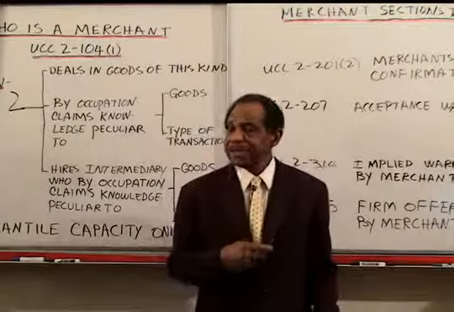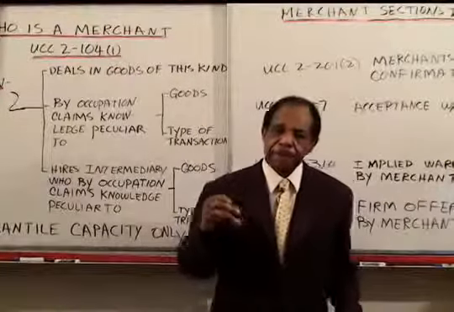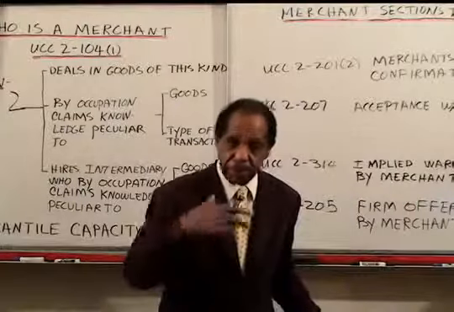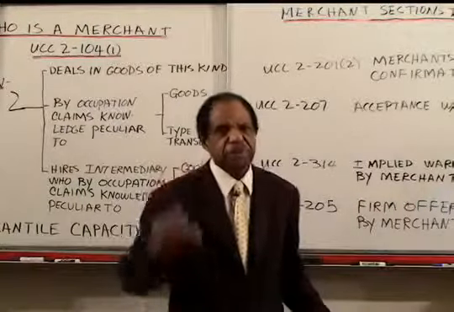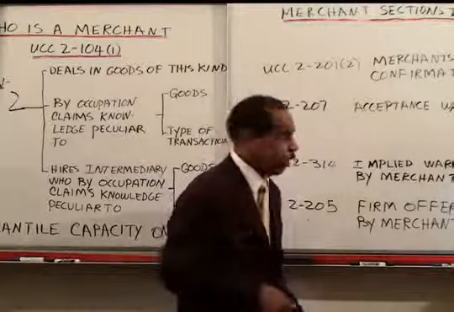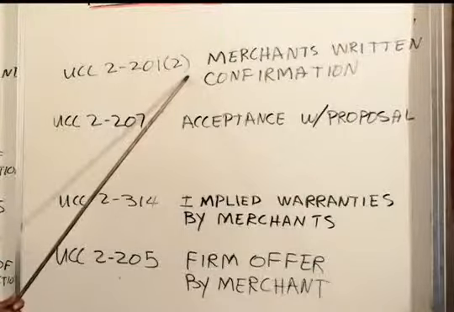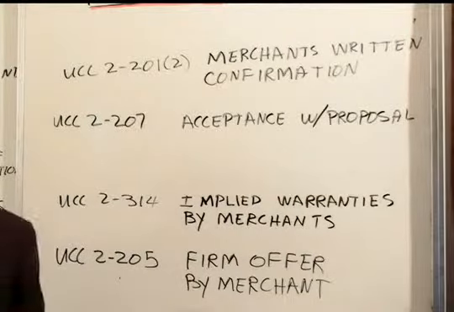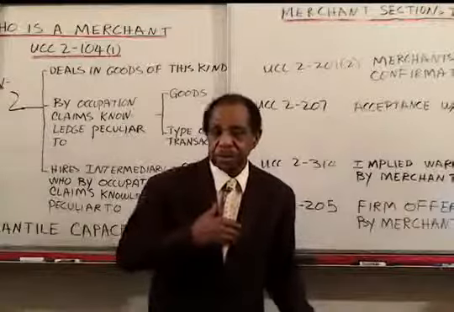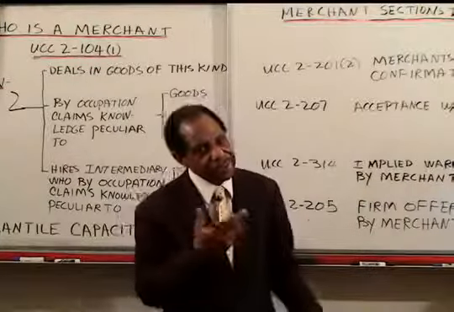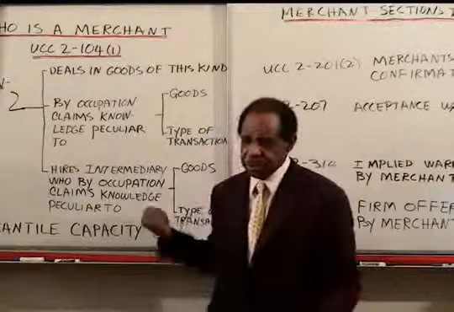Now, what this code section says is that if I send that written confirmation, we're both merchants. First of all, we have to both be merchants for this to work. And that's why we're talking about this, because this is one of those sections where the bar examiners very commonly make one of us an obvious merchant, and the other one, you have to work at it to prove that they're a merchant using these rules.